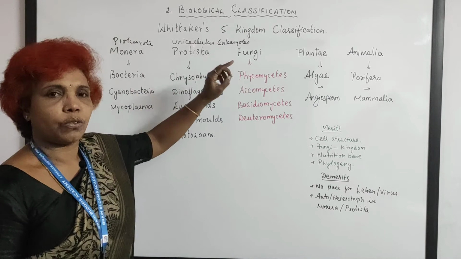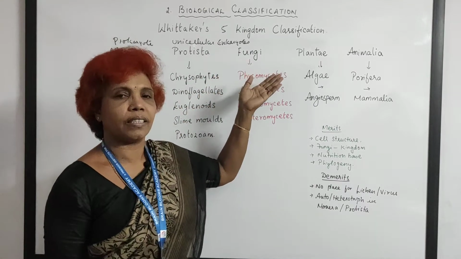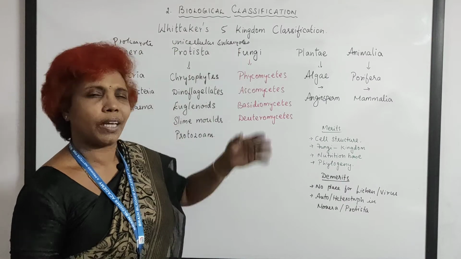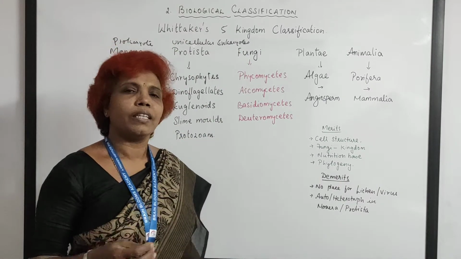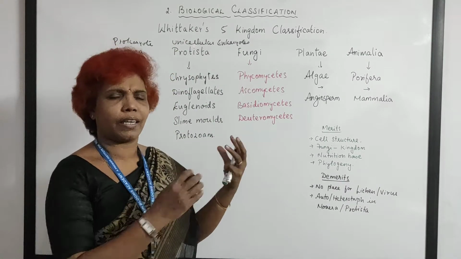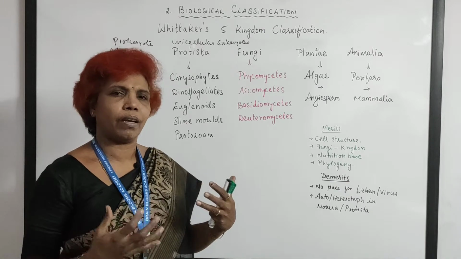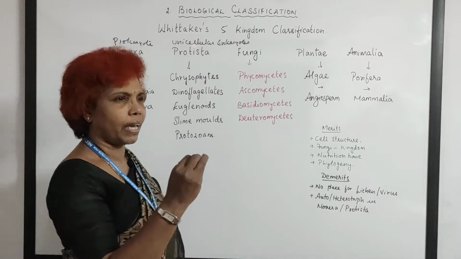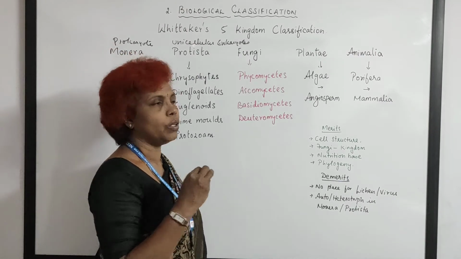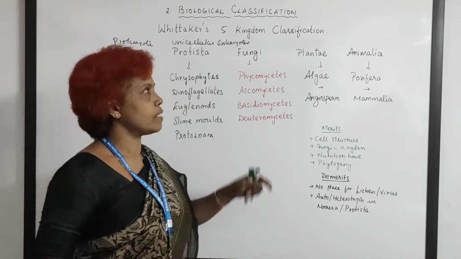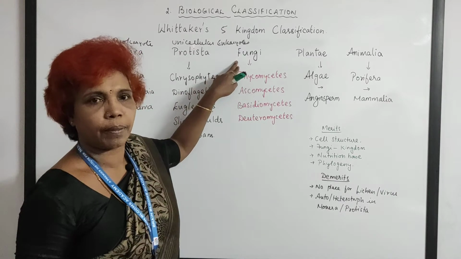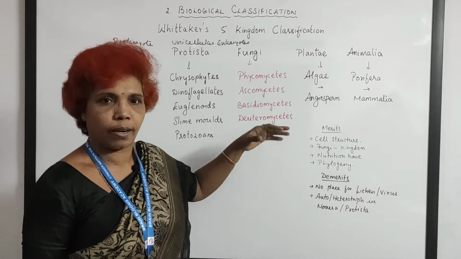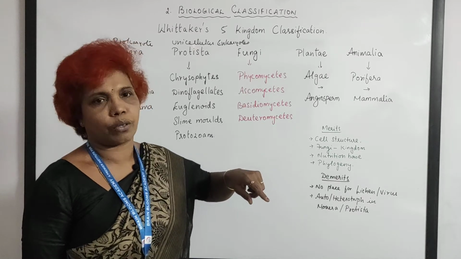And fungi, when you talk about fungi, this is the merit of Whittaker's classification. You know, any classification if they give, there will always be a demerit and always be a merit. The people will be there to criticize or to appreciate it. Yet the major appreciation goes to fungi being allotted a separate kingdom because this is considered to be a plant. It has a cell wall, but it is not autotroph.